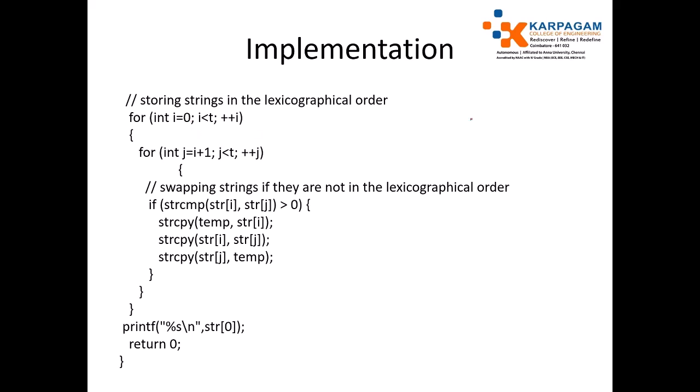For example, we have a string th, another string is ab. Here th is alphabetically greater than ab, so exchange it.